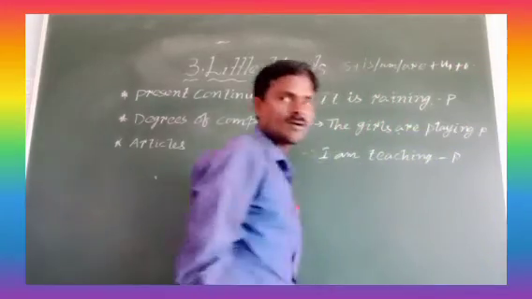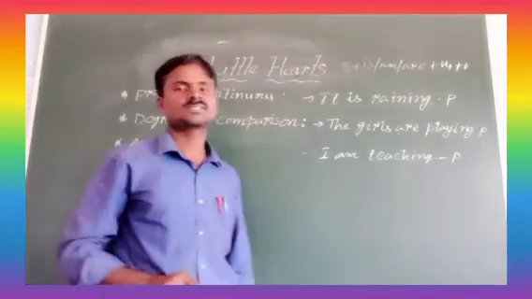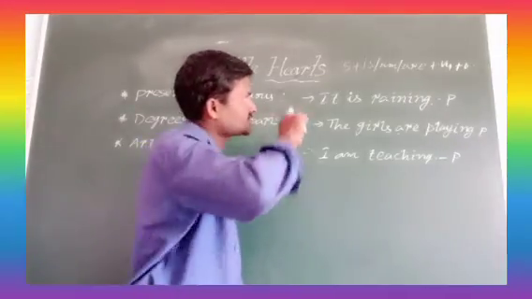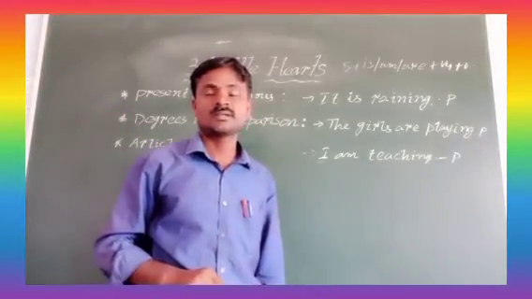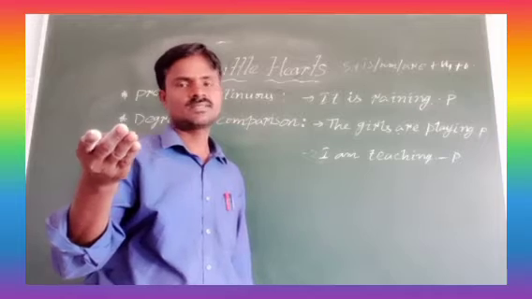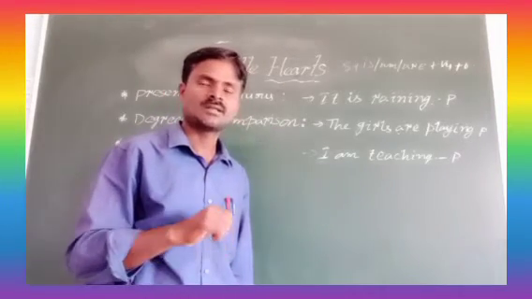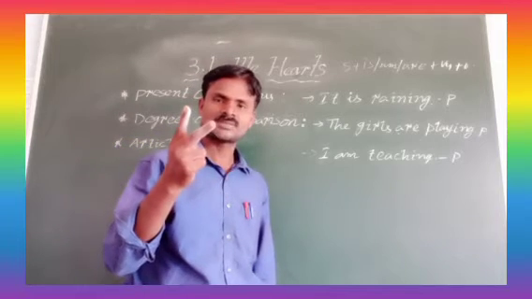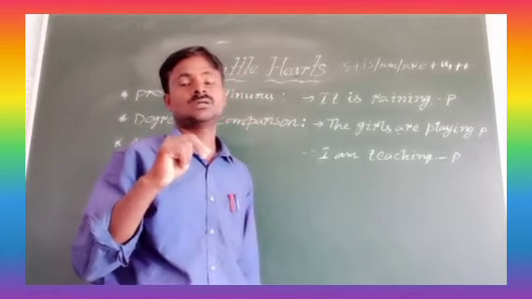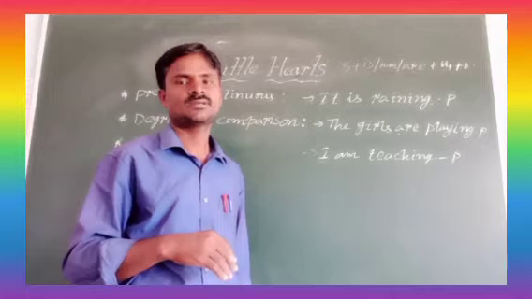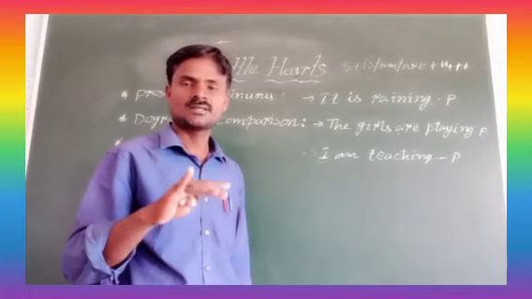This is the positive sentence structure. The negative sentence structure is different. The question form structure is different. In question form, there are 2 types: yes or no question and WH question. The structures are different.